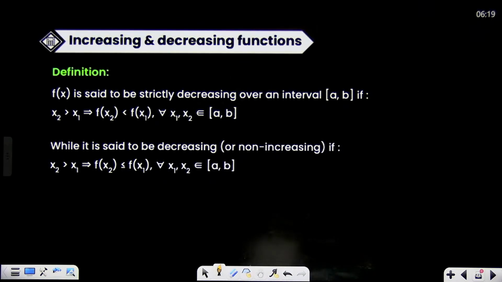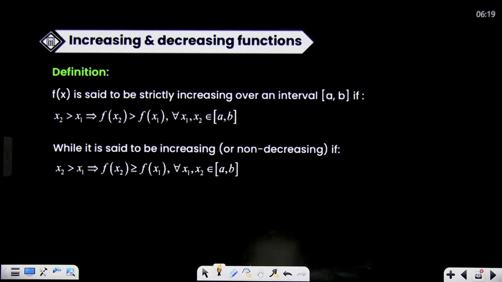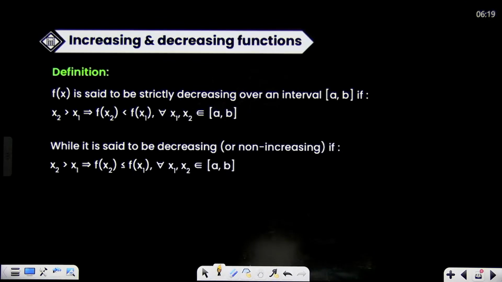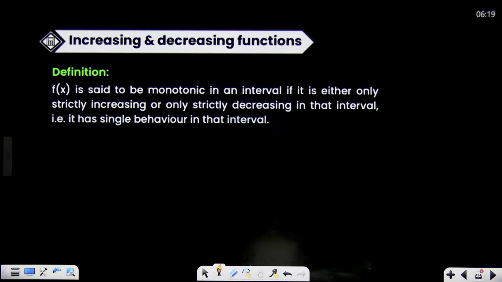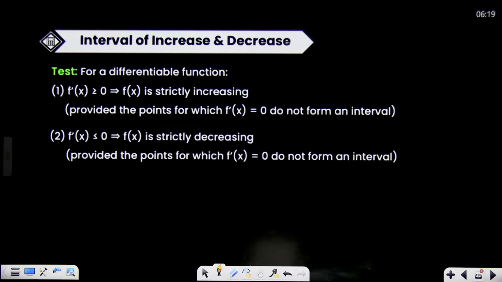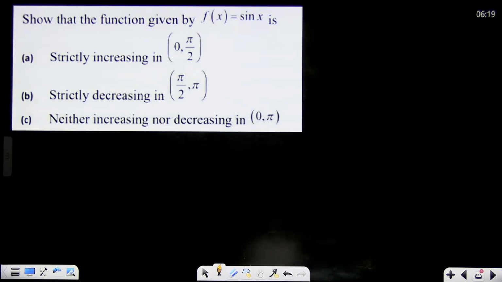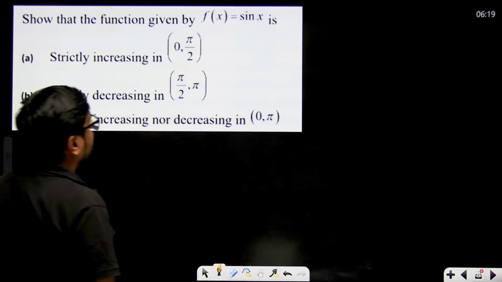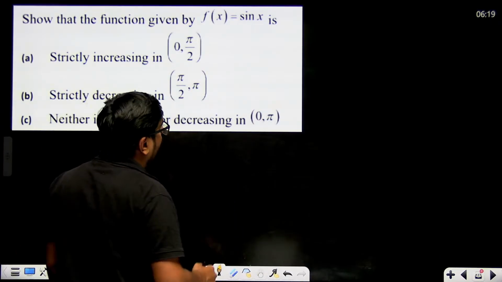Okay, increasing and decreasing function. Let's revise this part also once. Let's do it with the question. If you want to show that the function is strictly increasing in this interval, what will we do?